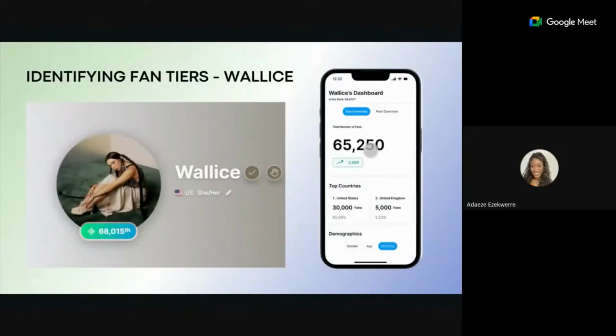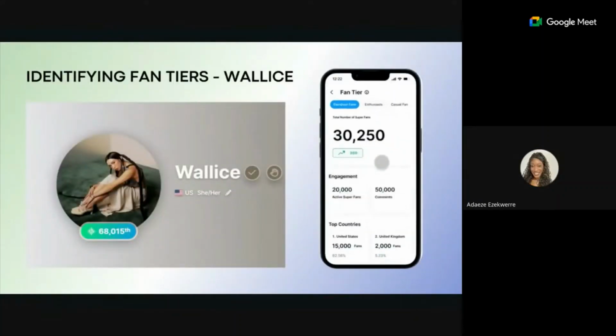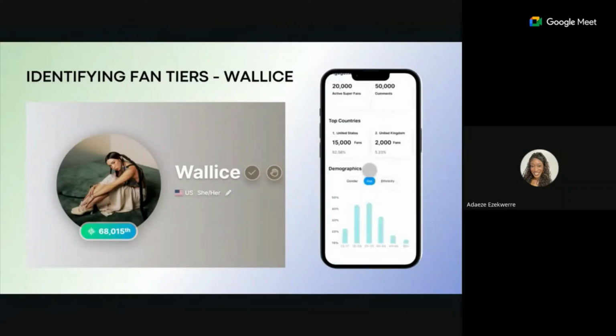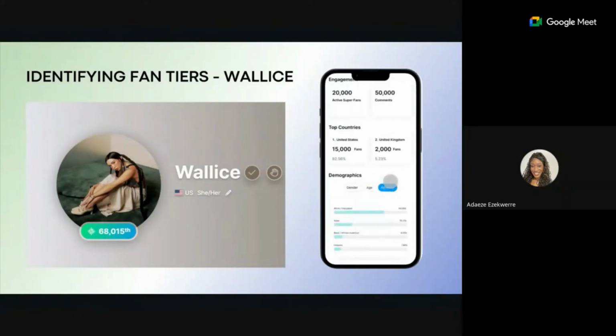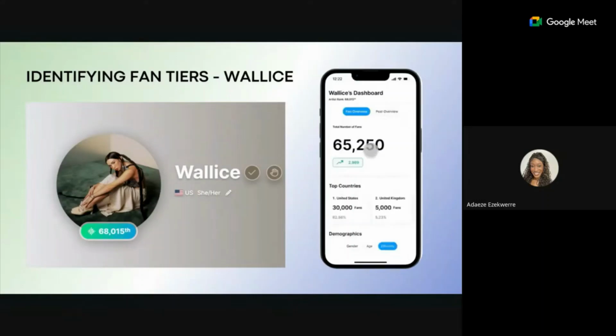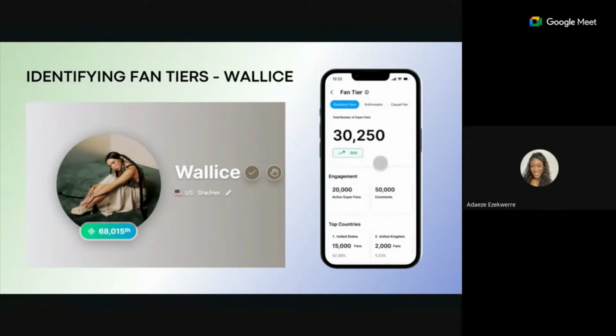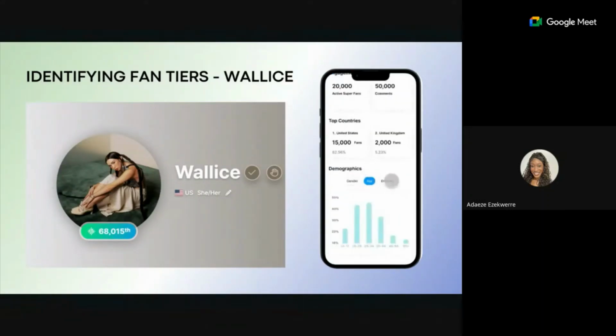So we decided to focus on an artist. Her name is Wallace, and she's an indie pop artist. She's considered a mid-tier artist and potentially needs help with knowing who her fans are and how to engage with them to build connections and grow her fan base.